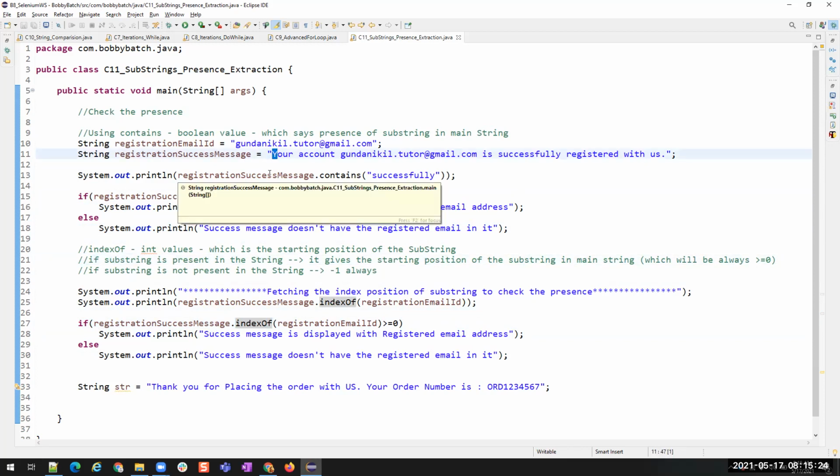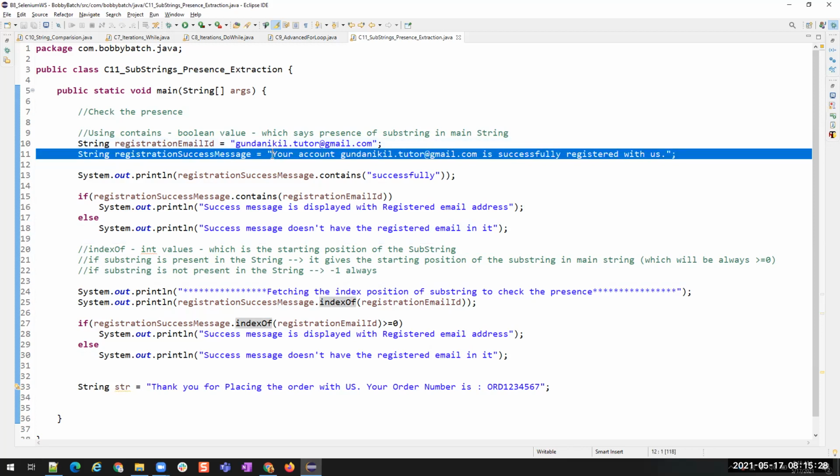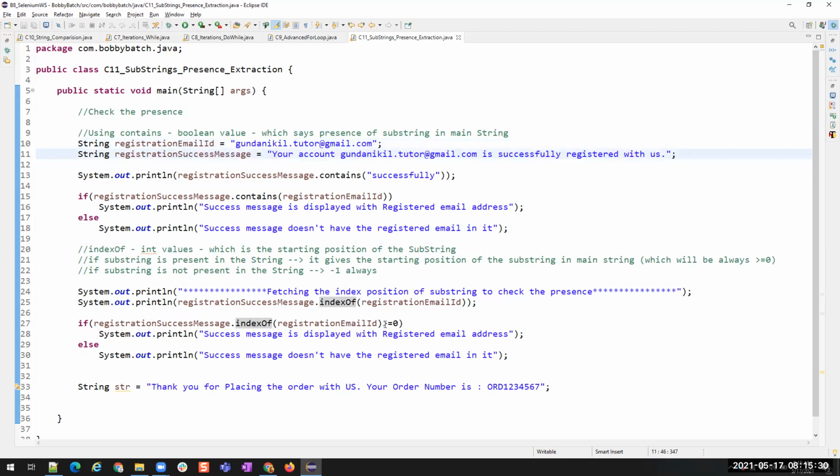So if this substring is present at the 0th position, then the index will be equal to 0. If it is present here, then the index is 13. If it is present somewhere else, it will be something else. So it will always be greater than or equal to 0. That is why we are comparing with greater than or equal to 0.